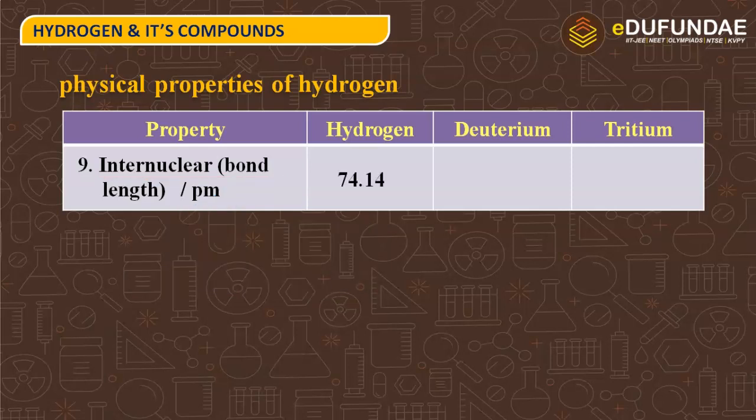So hydrogen is having bond length of 74.14, deuterium 74.14, and tritium 74.14.